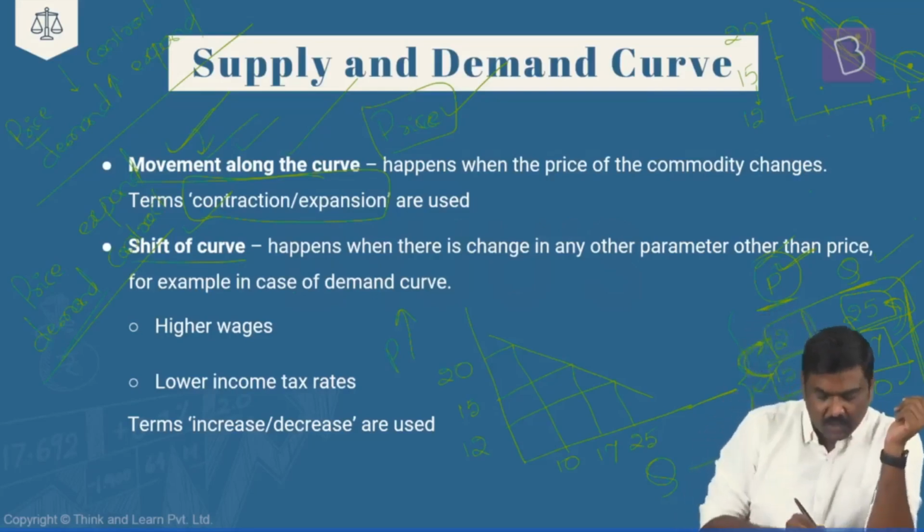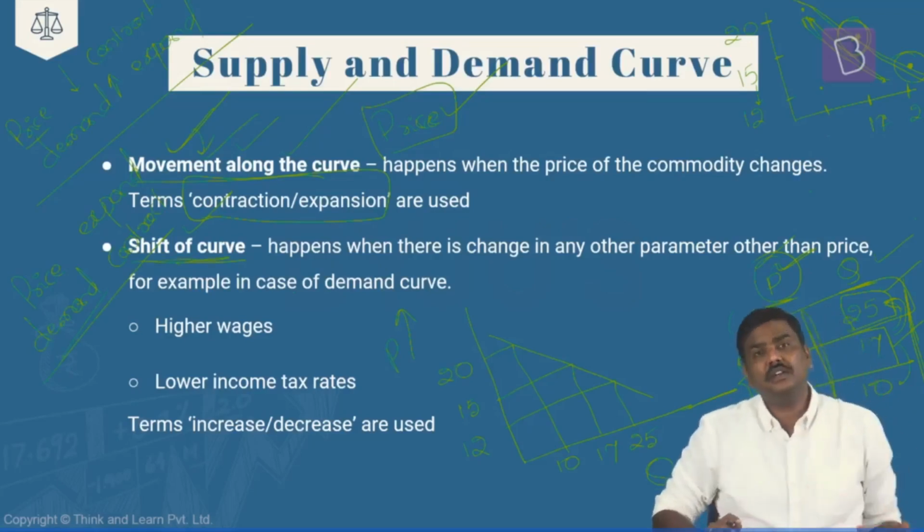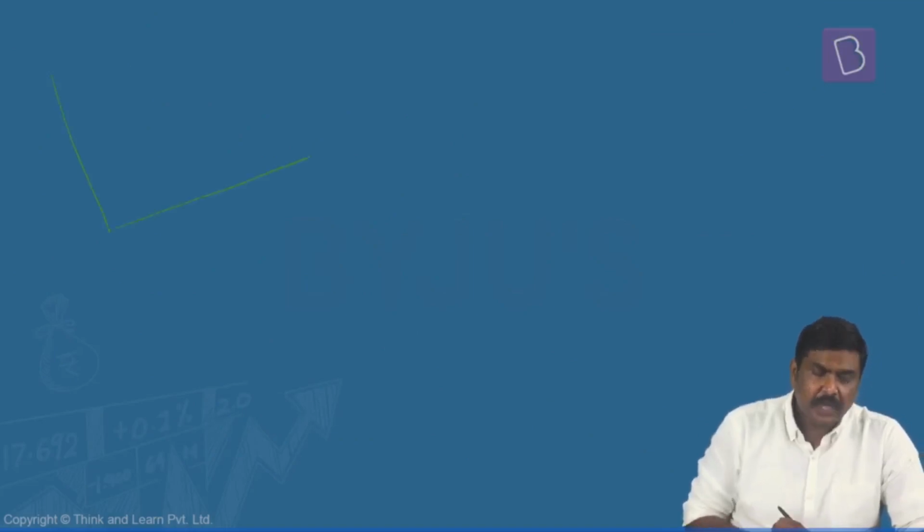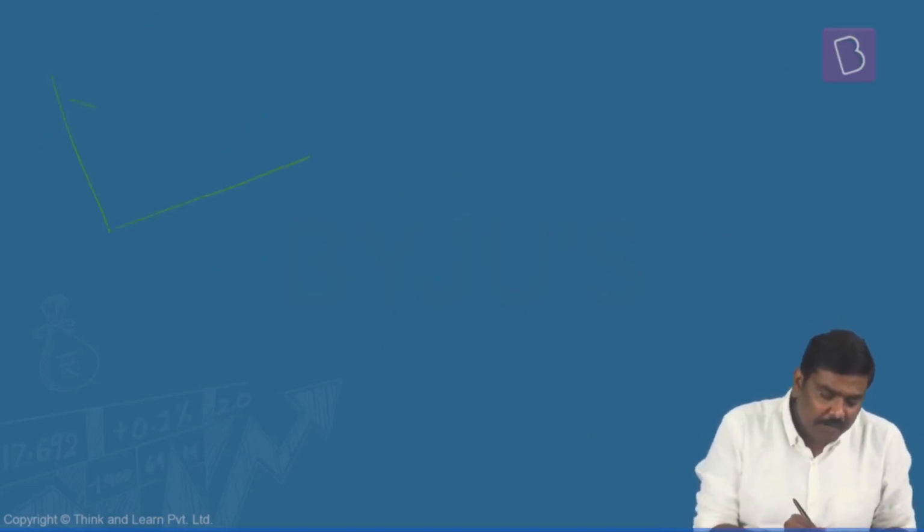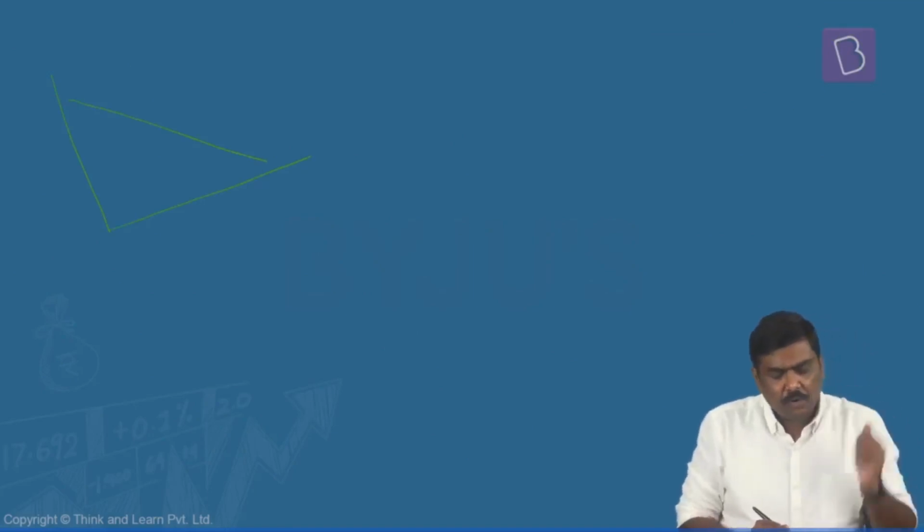Now in addition to this, there is also a concept called a shift of the curve. Now in case of shift of the curve, what happens? In case of shift of the curve, let's draw a demand curve here. Imagine this is a demand curve for a particular commodity in the market, downward sloping. At different price levels, there is a different quantity being demanded. Let's say hypothetically, the price as well as the demand combination is like this.